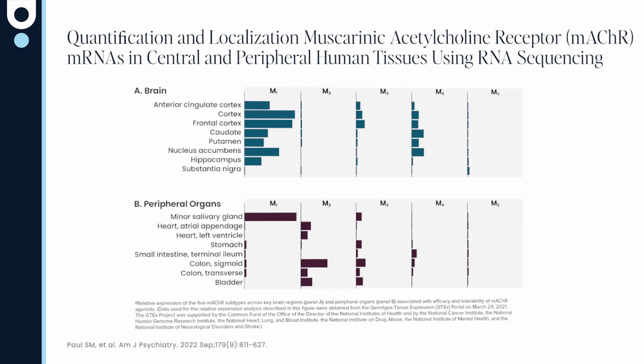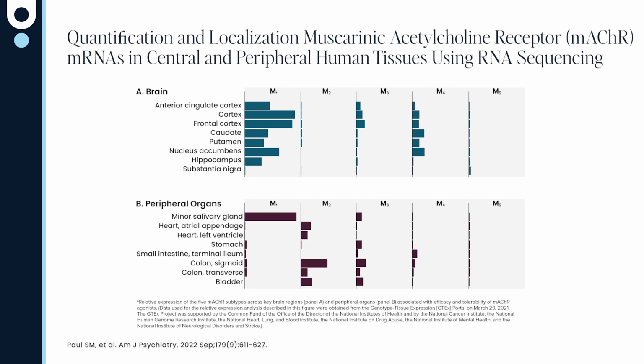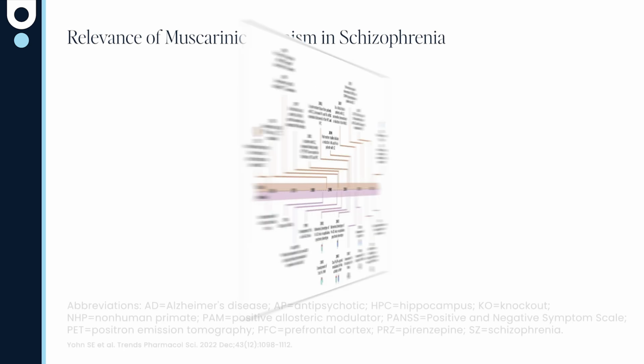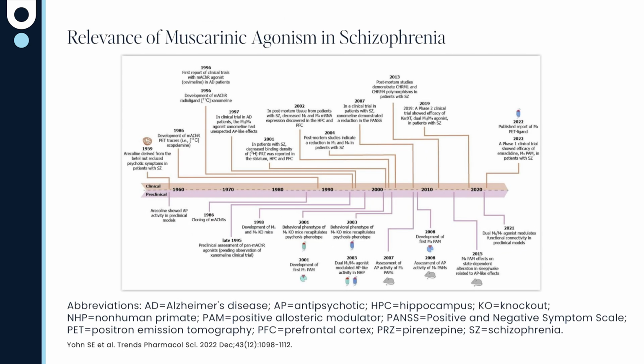Why are we talking about the muscarinic receptor system in the context of schizophrenia and in the future maybe even other psychiatric disorders? Because the M1 and M4 receptor are located in areas of the brain that we believe are very relevant for schizophrenia, but also other types of psychiatric disorders where there is too much dopamine in the presynaptic synapse. What's the storyline or the narrative of the muscarinic receptor modulation?